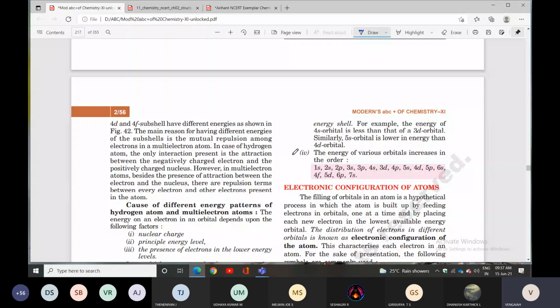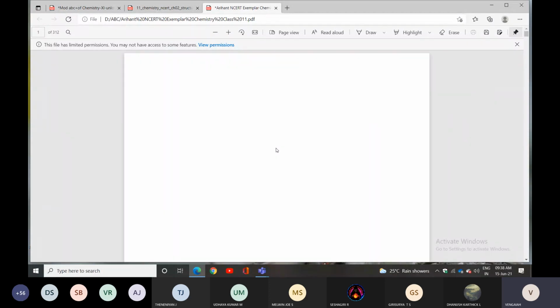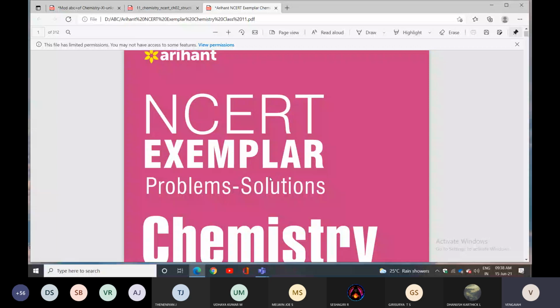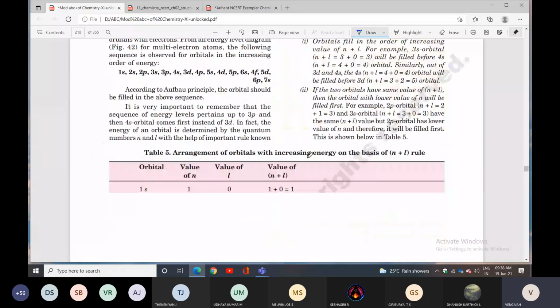I think you people have this book already. We shared it in our chat box and in the WhatsApp group also. This book alone is enough. We already have many questions in the NCERT Exemplar book; prepare chapters 1 and 2. For descriptive purposes, prepare the second chapter alone, Structure of Atom, exercise questions only. Around 60 questions will be there. Now we'll discuss. Listen carefully. First question.